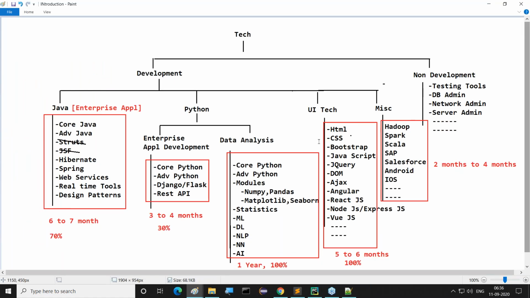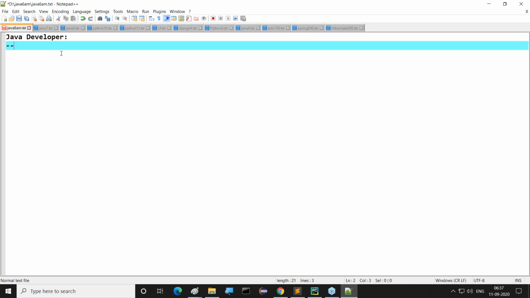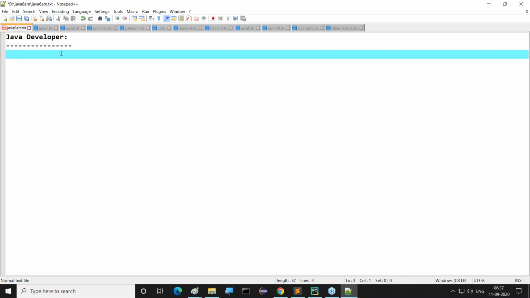These are the various technology sorts we are going to cover. Obviously, our vote is for Java. Good. Now leave this one. My point is, if you want to become a Java developer, what you have to know is whether only Java is sufficient, or along with Java, what else we have to do.